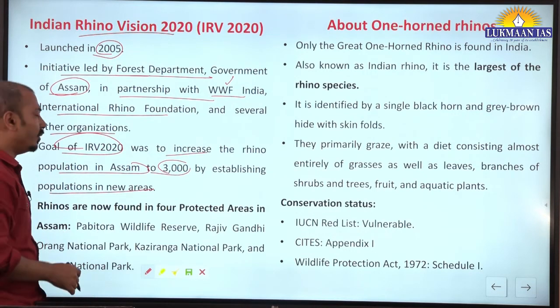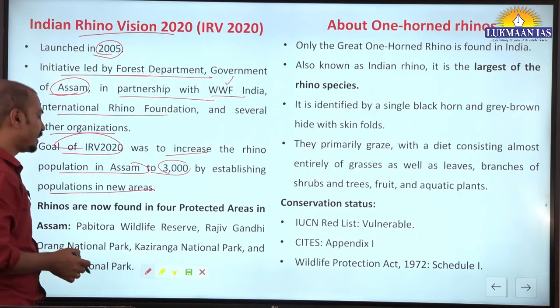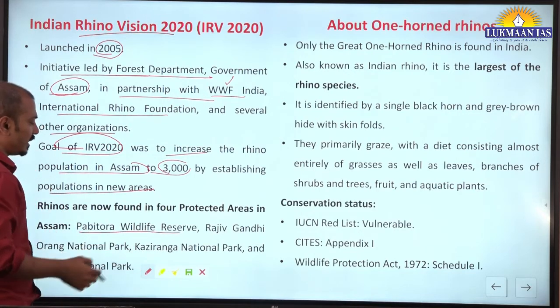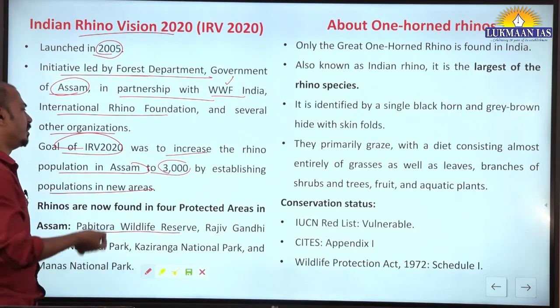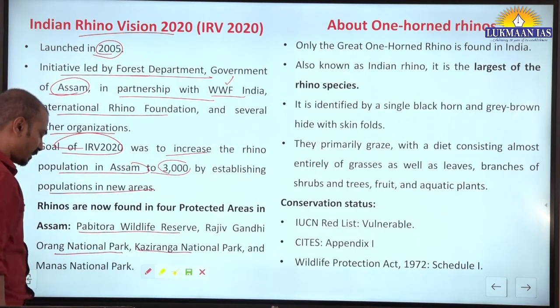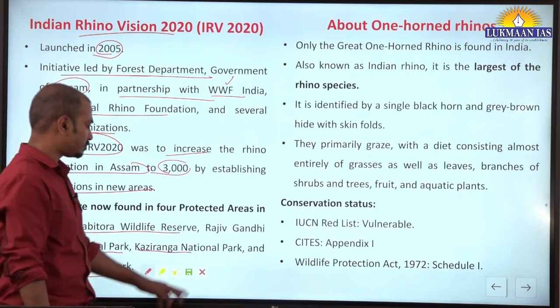At present, where are the different protected areas in Assam located for rhino? Pobitora Wildlife Sanctuary is the second largest reserve by number of rhinos. Then Rajiv Gandhi Orang National Park, Kaziranga National Park, which has the highest number, and Manas National Park also. These four are there.